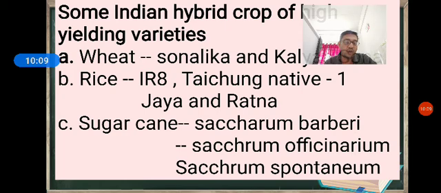Next, the Indian hybrid crop is millets. Hybrid millets like maize, jowar, and bajra have been successfully developed in India. Hybrid breeding has led to the development of several high yielding varieties resistant to water stress.